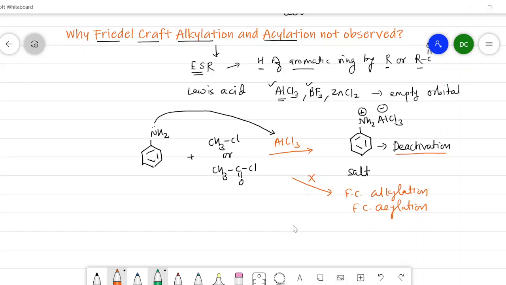In this video, we have studied the resonating structures of aniline, the electrophilic substitution reactions of aniline such as nitration, bromination, and sulfonation. And also we have explained here why Friedel-Crafts alkylation or acylation is not possible in the case of aniline. So with this, we will stop here, and in the next video, we will see the details about the diazonium salt.